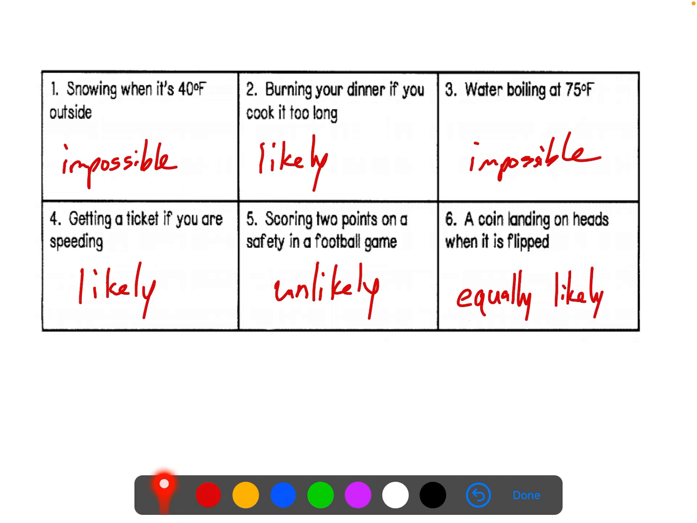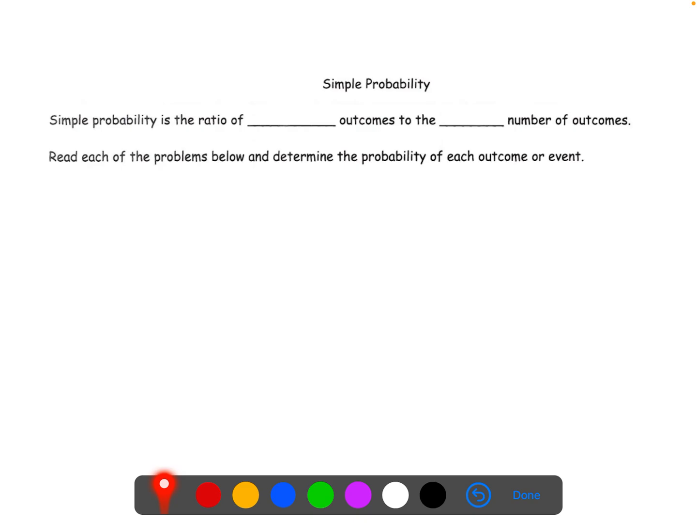It has a 50-50 chance, an equally likely chance of landing heads or tails. All right, so hopefully this lays out what probability is, gives you an idea of that. Now we're going to look at a few situations. So turn back to the front side of your handout here.